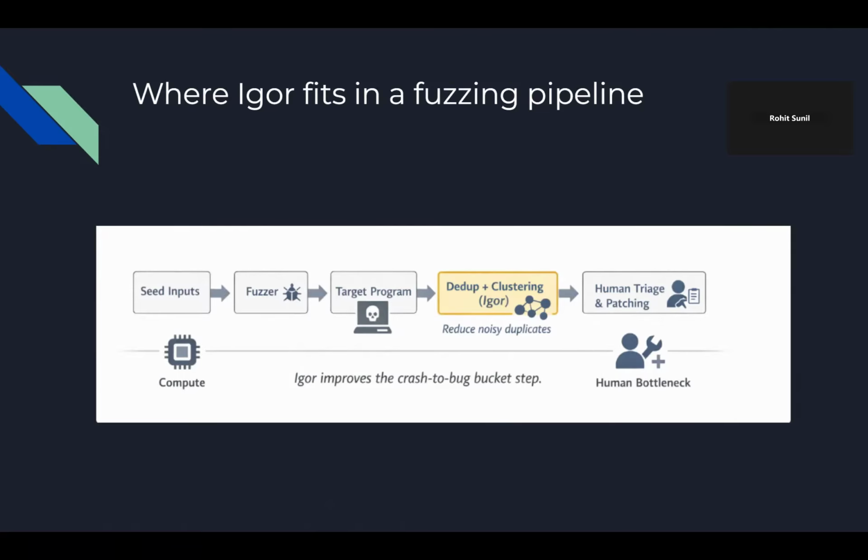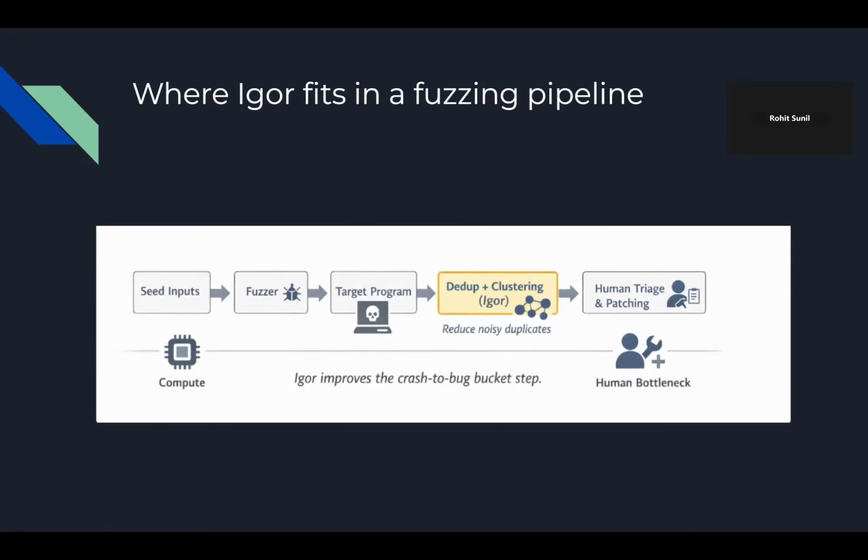But there is a bigger challenge than just collecting the crashes. It's actually making sense of those crashes. And this takes developers a lot of substantial effort and time to analyze each of these crashing test cases.